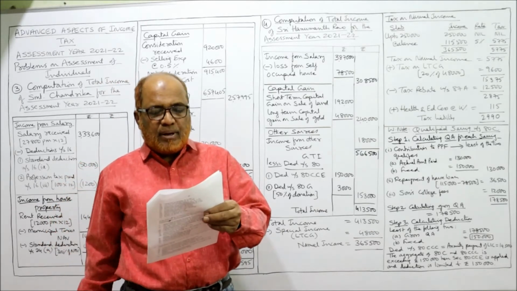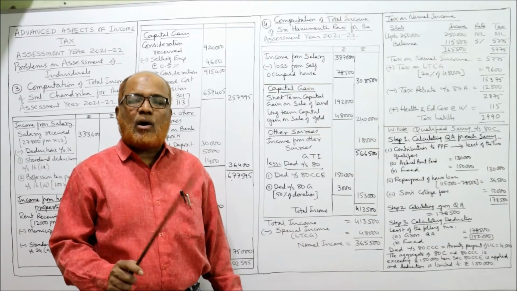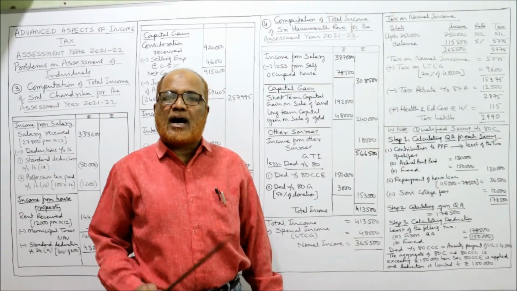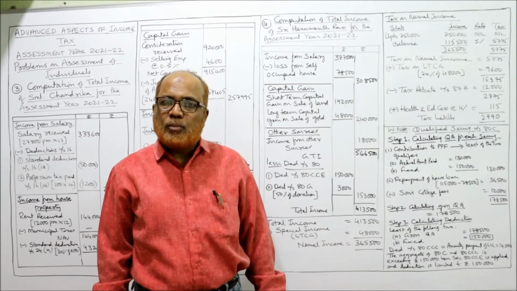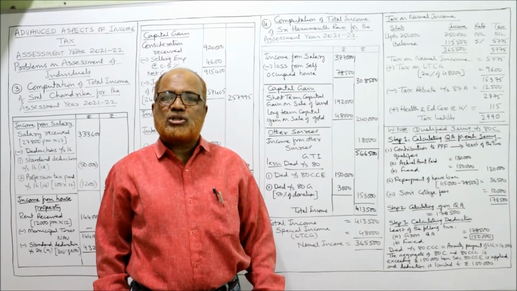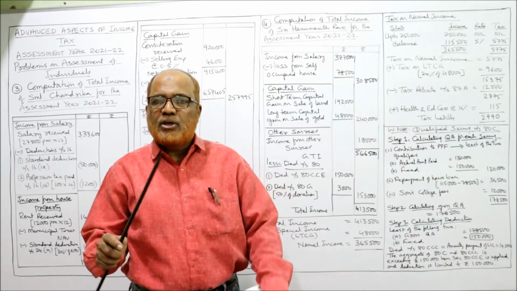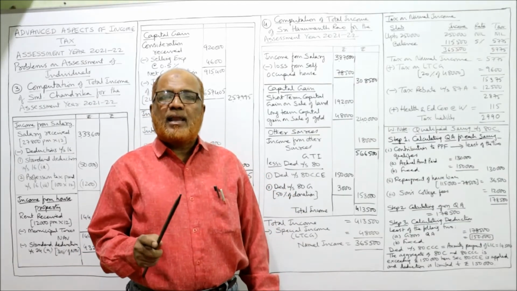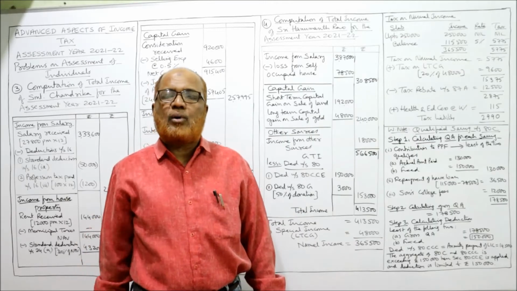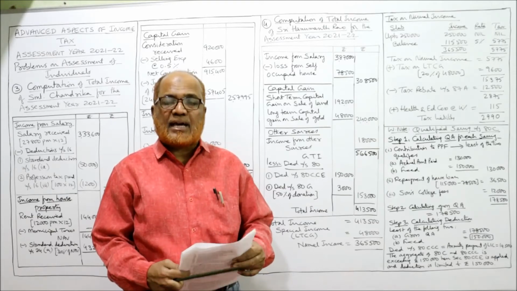Then mediclaim premium paid in cash. Actually, medical premium paid will be allowed as deduction under section 80D, provided it is paid other than in cash. It should be paid through cheque. If medical insurance premium is paid in cash, it will not be allowed as deduction. So after completing the solution, you should write the note: mediclaim insurance premium paid will not be allowed as deduction. No deduction under section 80D if it is paid in cash.